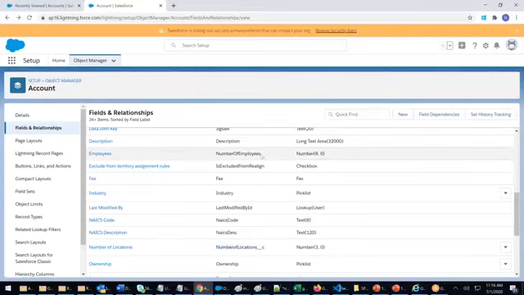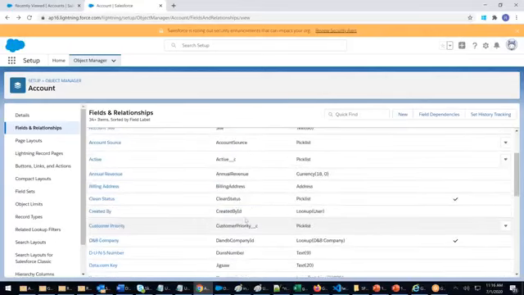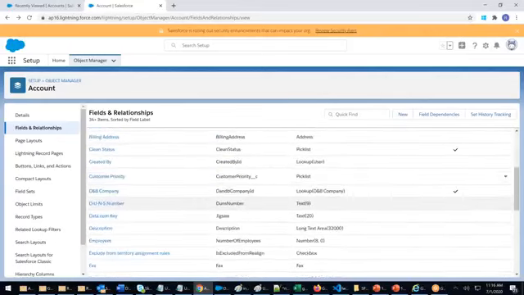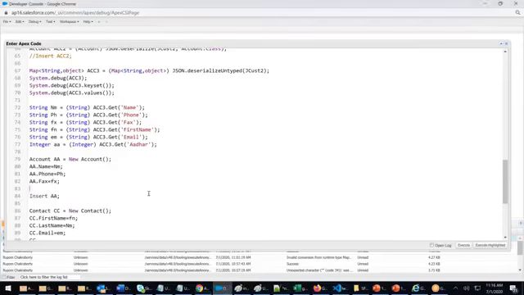Number of employee. This is the API name. Always take the API name. It's a number field. Control C. I will put the Aadhaar in number of employee. AA in account: AA dot number of employee equals Aadhaar. If an Aadhaar field were there, I would have taken it there.